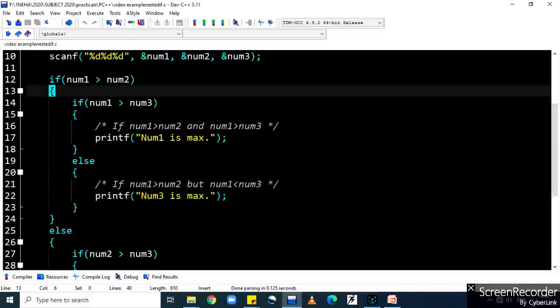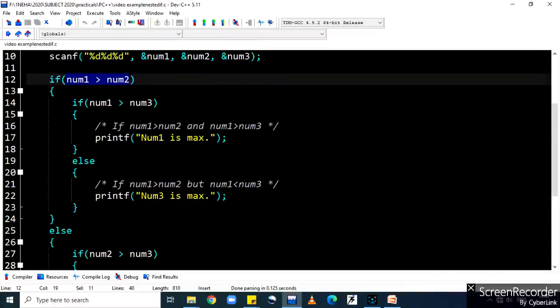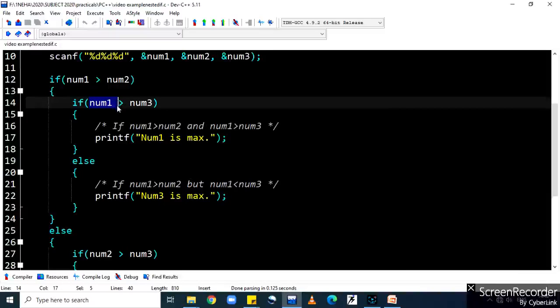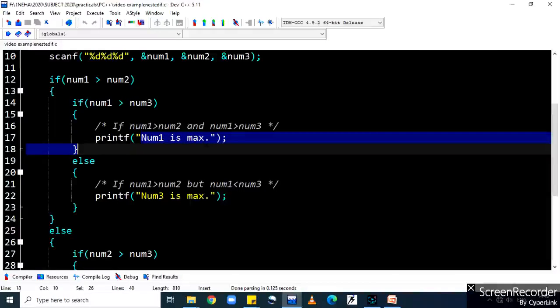Now in the first if condition we are checking whether number 1 is greater than number 2. If this condition becomes true, then it will go and check whether number 1 is again greater than number 3. If both conditions are true, then we can say number 1 is the largest one.